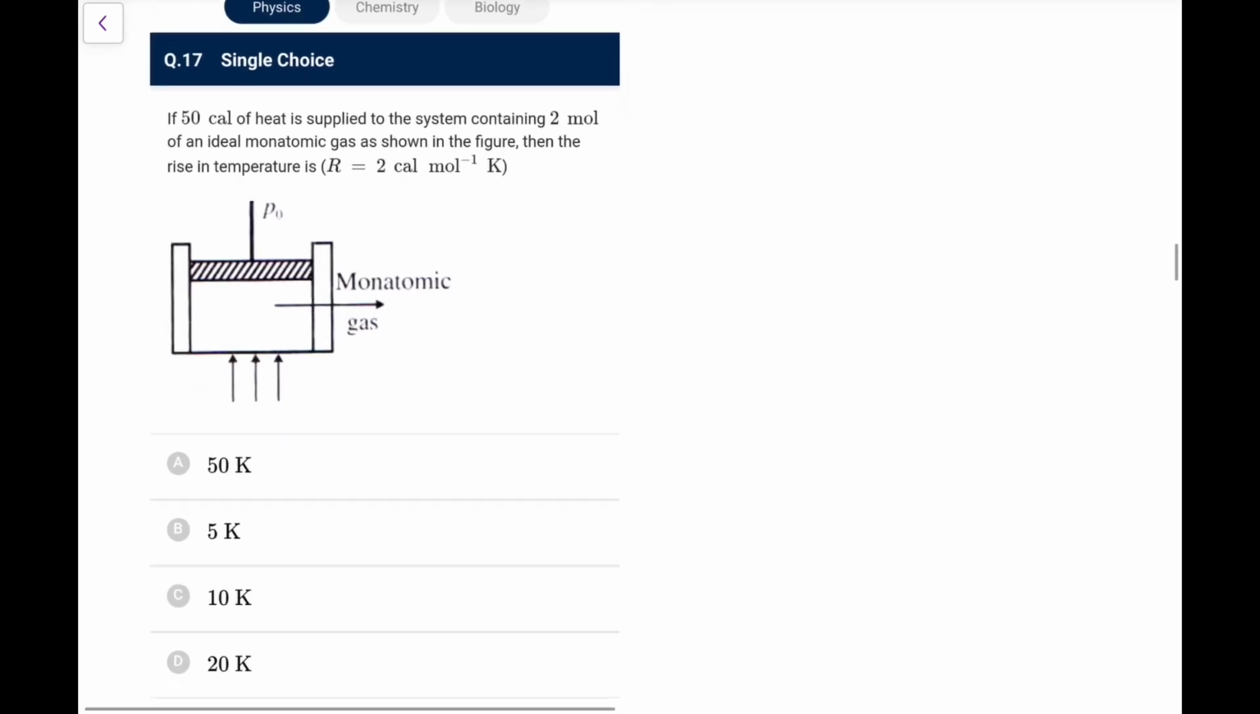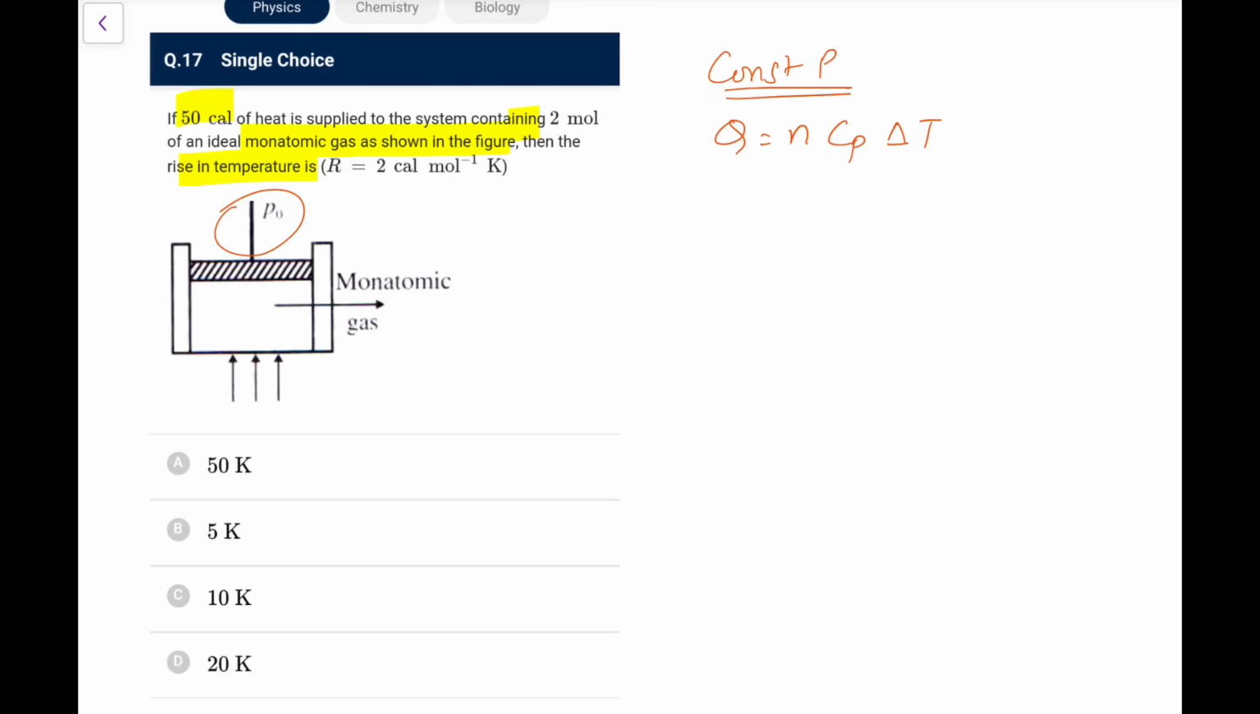Next. If 50 calorie of heat is supplied to the system containing 2 moles of an ideal monoatomic gas, then the rise in temperature is. So what happens here? The pressure is same, so the pressure will remain same here also. The upward forces are same, so it is a constant pressure process. First of all, you need to identify this. Now the heat is given, so I can write Q is equal to n Cp delta T, like I did above. So Q is 50 calorie, n is 2, Cp is given in calorie units.